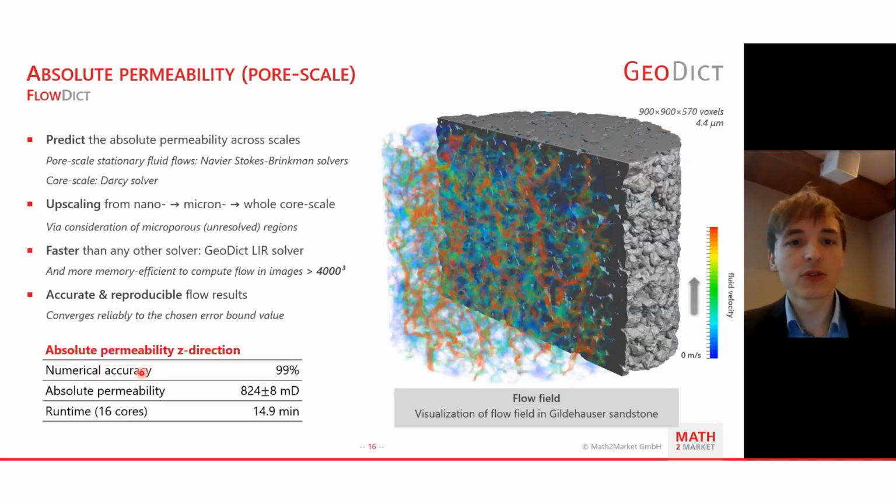When doing a digital routine core analysis, you also want to have the absolute permeability, which is also very important to know how much hydrocarbons you can get out of your rock. And especially in that case, our simulations are extremely fast and efficient. For that case, we have run the simulation of 900 by 900 by 570 voxels on the Gildehauser sandstone, and that took only about 15 minutes on a 16-core machine to predict the permeability for that kind of sample.